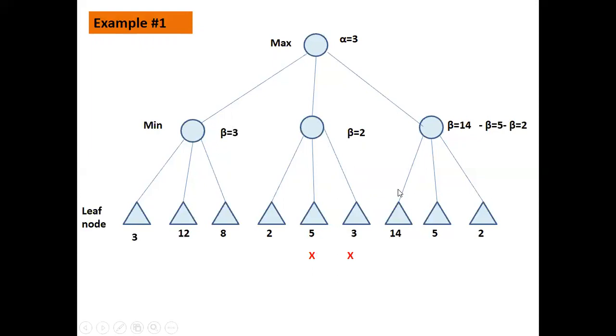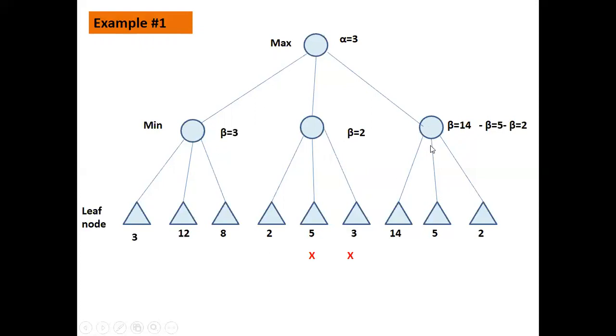Now come directly to the left side. Now what you have is the value 14. So directly we assign the beta value as 14. Now what is the minimum value here? The minimum value of this node is less than or equal to beta. That is 14. The minimum value is less than or equal to 14, which we have assigned looking at this path.